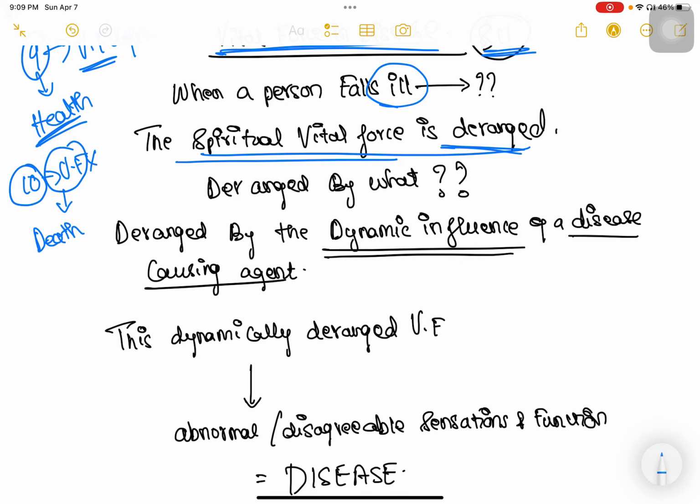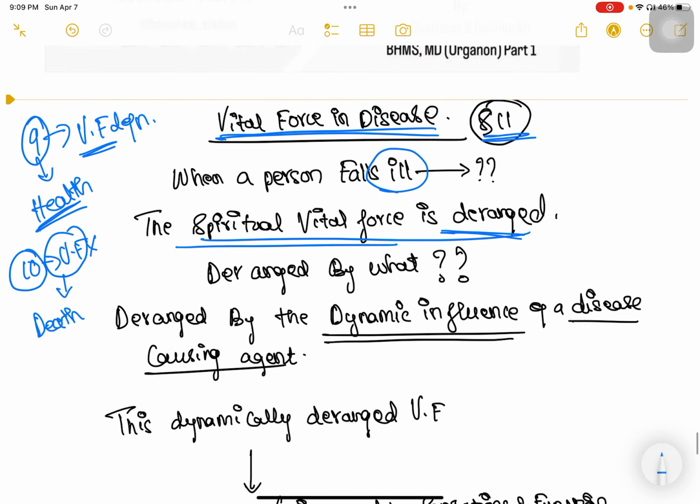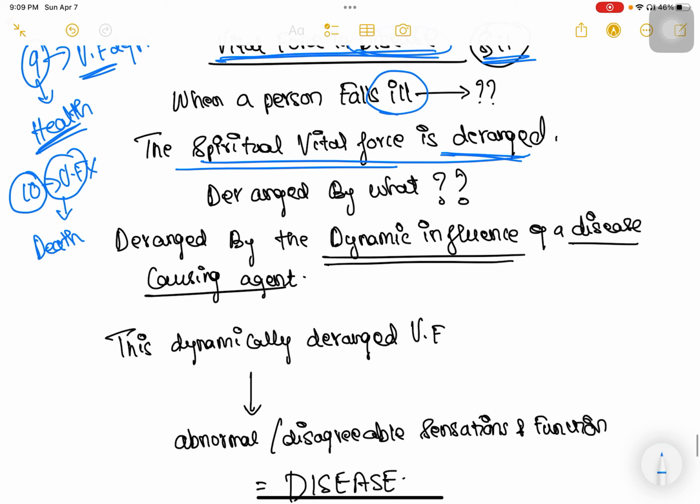But deranged by what? What is deranging this vital force? This vital force is being deranged by a disease causing agent, and this disease causing agent has a dynamic influence on the vital force. So the vital force is deranged by the dynamic influence of a disease causing agent.